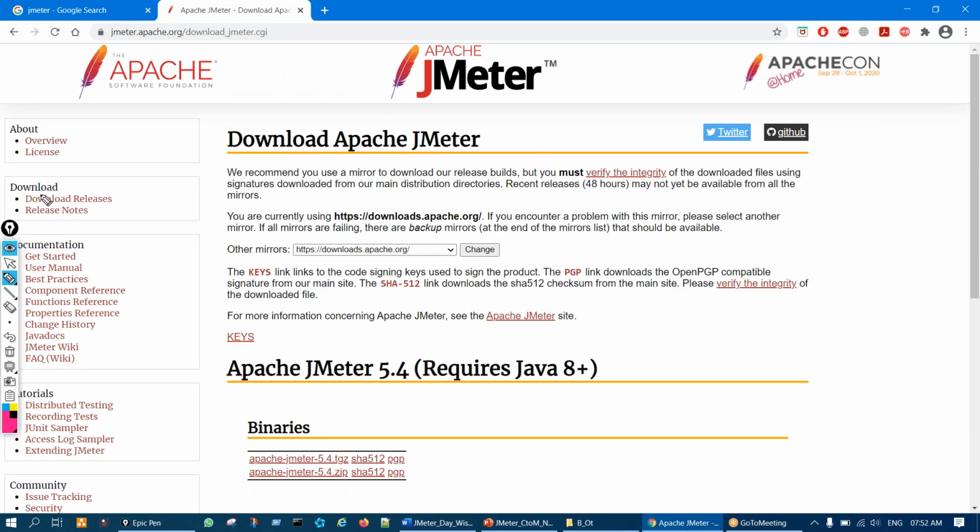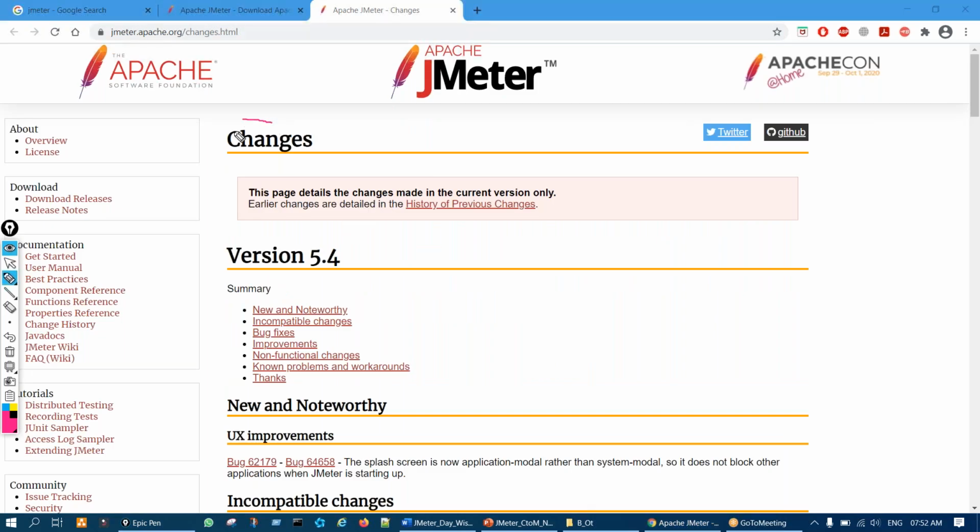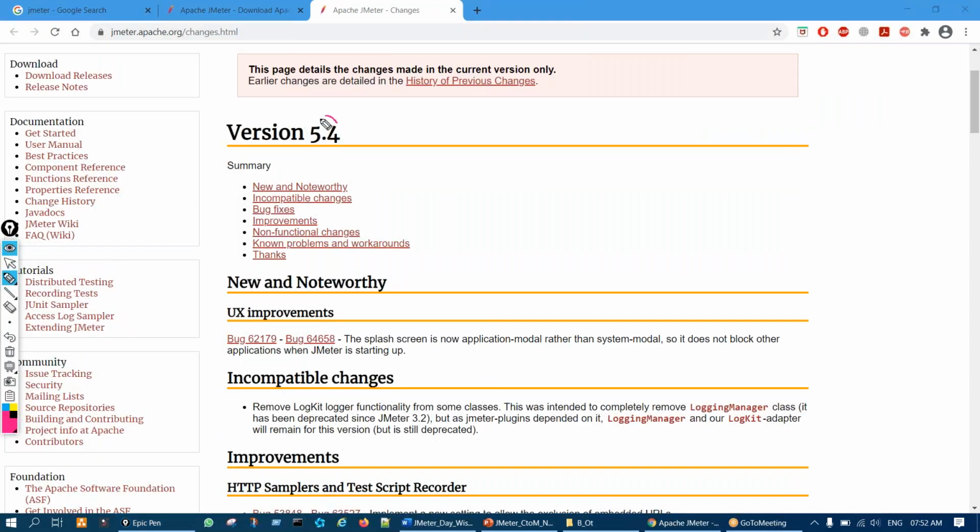Yeah, on the same download icon on the left hand side, the second option is called release notes. You click on that. Okay. So this is the changes page, right? Here you can read about what changes were done in 5.4 from 5.3.